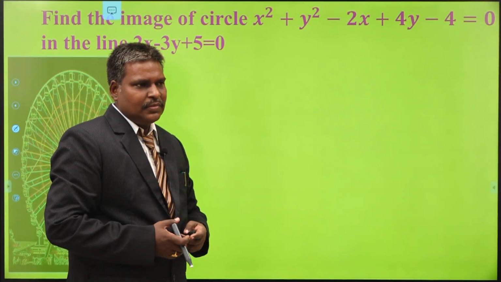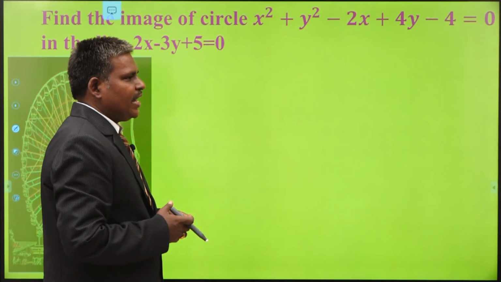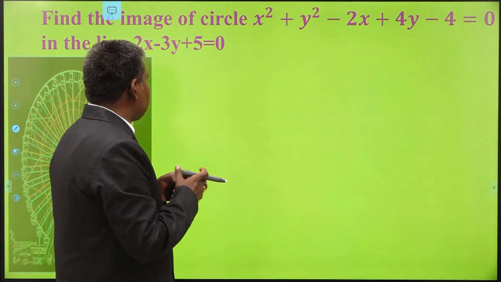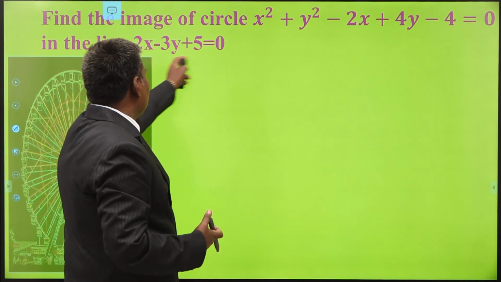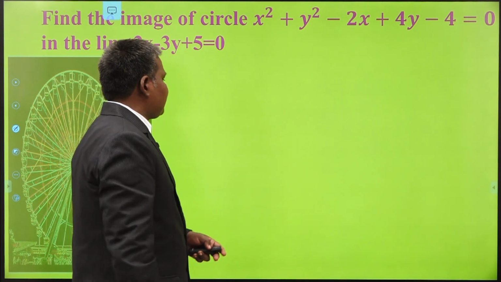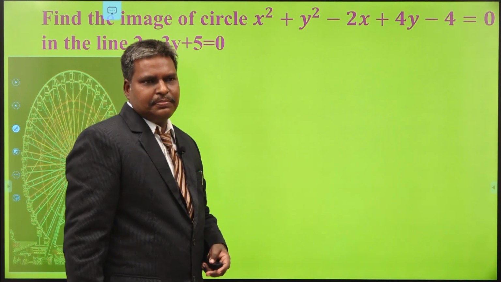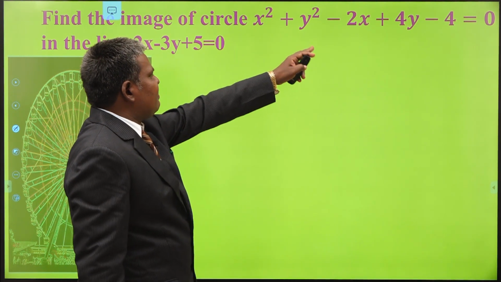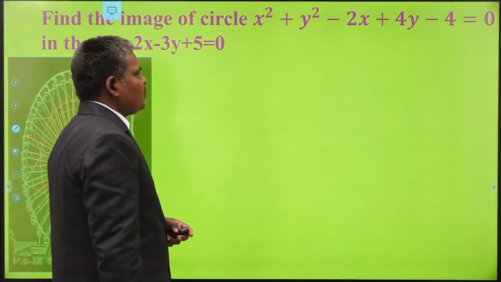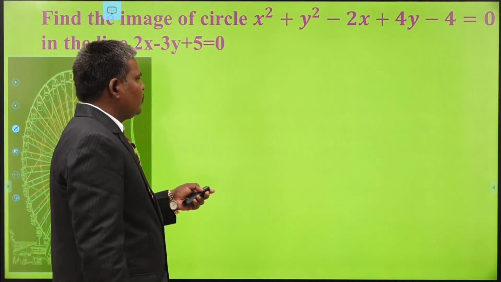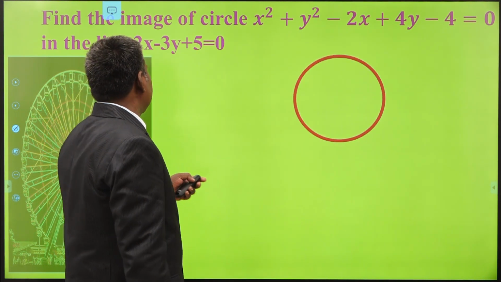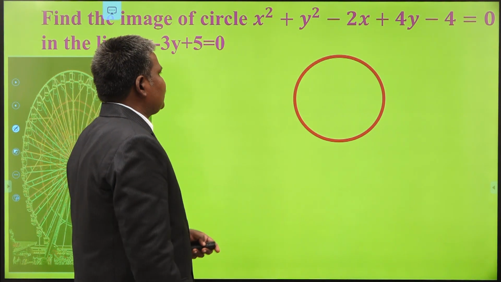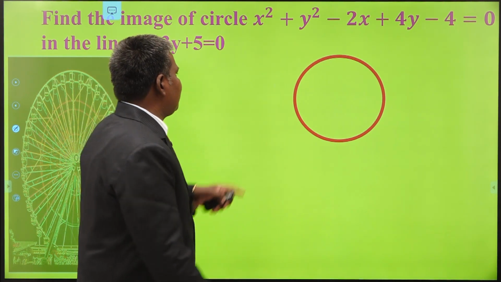Image means you have to find the reflection of the equation with respect to this mirror. What is the mirror? 2x minus 3y plus 5 is equal to 0. So this is the given equation of the circle.